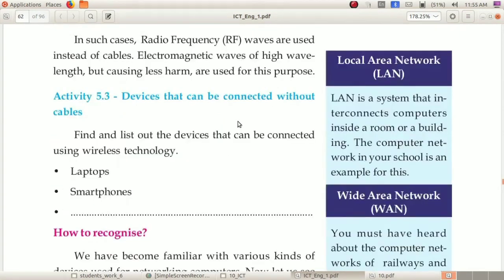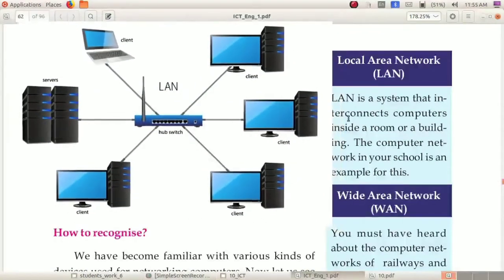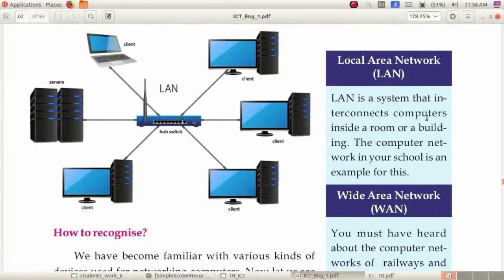Next, dear children, you have heard about LAN and WAN. Okay, so LAN is local area network and WAN is wide area network. So, what do you mean by LAN? LAN is a system that interconnects computers inside a room or a building.